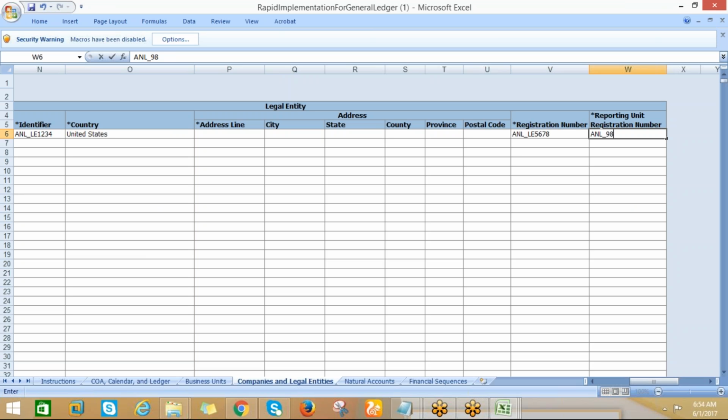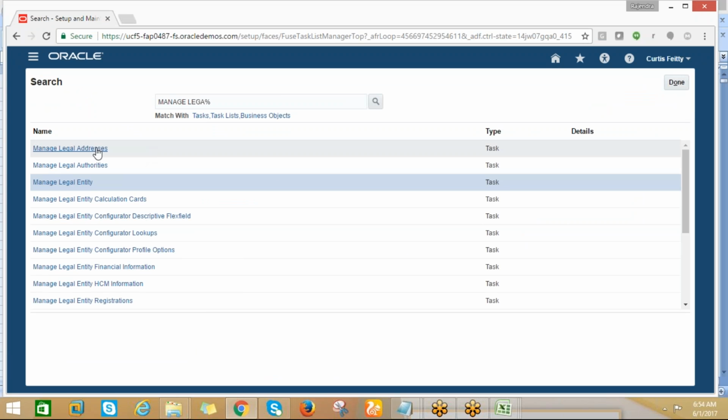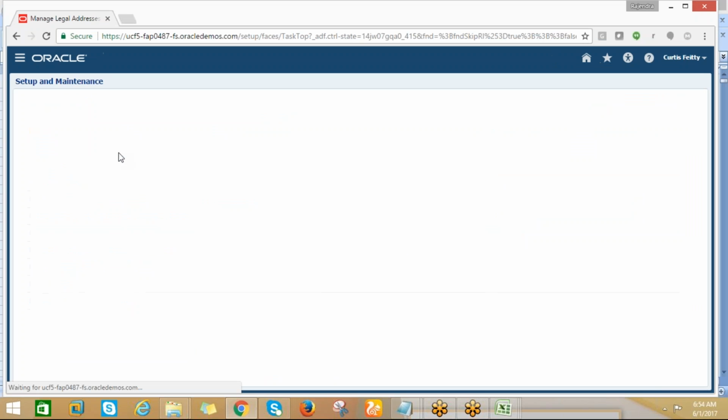You can take anyone, but in real time we get it from the client side only. So before going to this, let me go for manage legal address.